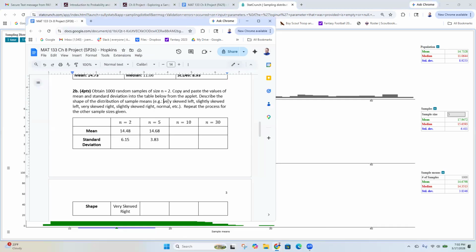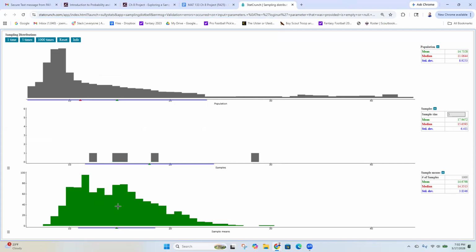So my options are very skewed left, slightly skewed left, very skewed right, slightly skewed right, or normal. So slightly skewed right. Okay. Some people said slightly. It's kind of medium skewed right, but that's not an option. So if you put very skewed right, that's fine. I'm good with that. If you put slightly skewed right, I'm good with that.